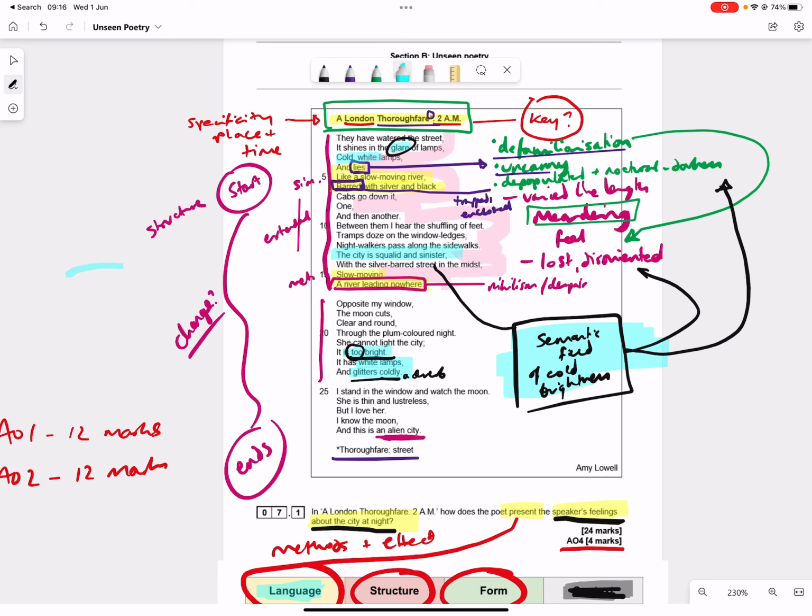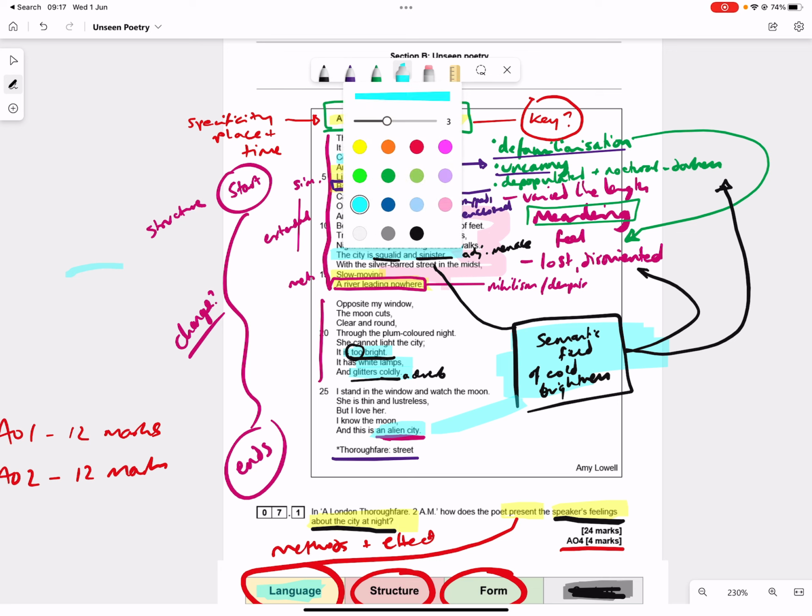The city is squalid and sinister, those two adjectives making it very clear the kind of menace that's being felt here as well, and I think we can tie that into the lights and the sense of things being changed, like streets being cleaned with water suddenly become slow-moving rivers, and there's this kind of weird metamorphosis that happens at night. And all of that then can be tied to that last idea of an alien city, something that feels uncanny, strange, extraterrestrial, not of this earth.